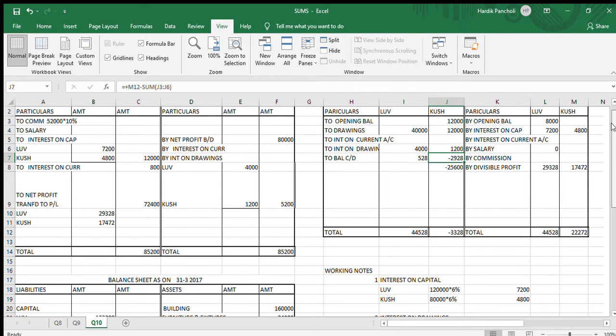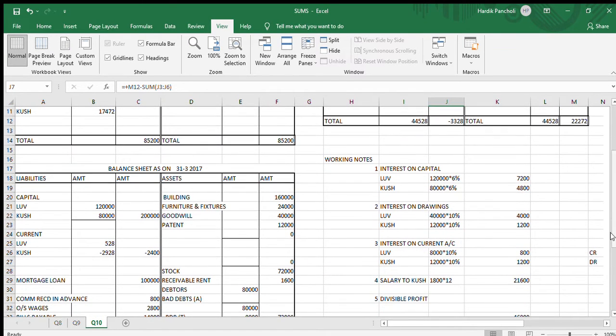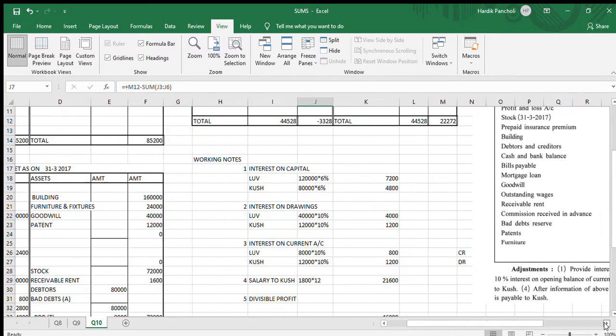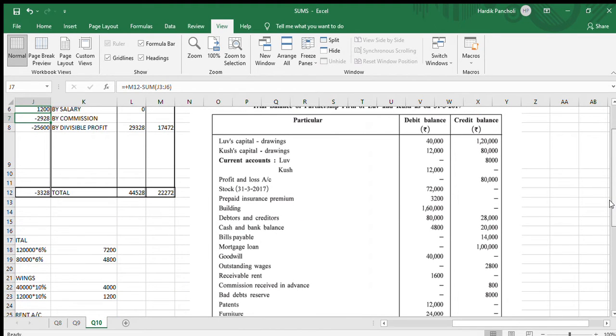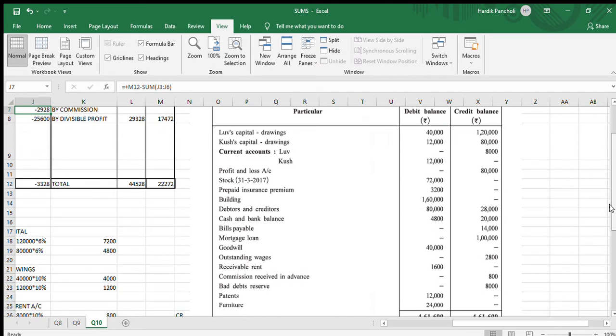Students, pay attention. Moving on to the next adjustment. Provide 10% interest on the opening balance of the current account. In the question, Love's balance is credit, but Kush has a debit balance.